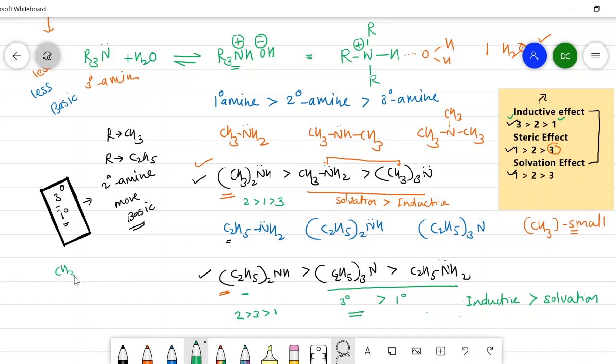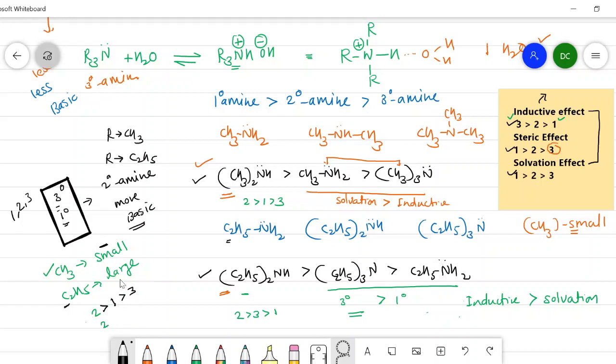The methyl group is considered a small group, and the ethyl group is considered a large group. So in both cases, a secondary amine came first. Now, in the case of methyl, what we have to write here: there is a small group, so secondary amine is more basic than a small value between 1, 2 and 3. It is 1. Then lastly, there is the third.